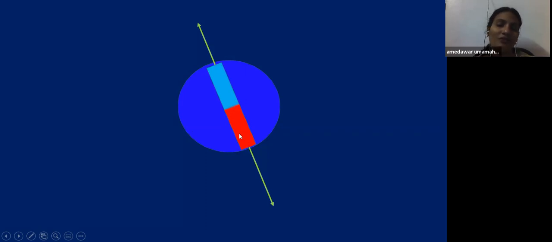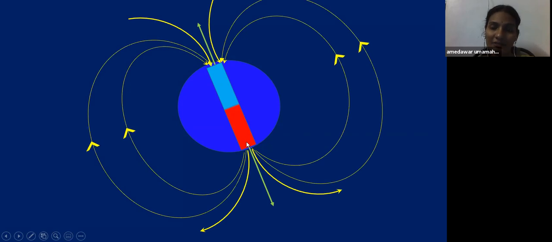So you will get a small confusion. What is that? If you imagine the north pole of the bar magnet here, the magnetic field lines start from this position, meaning this is the North Pole. And these magnetic field lines move towards this point, meaning this is a South Pole.